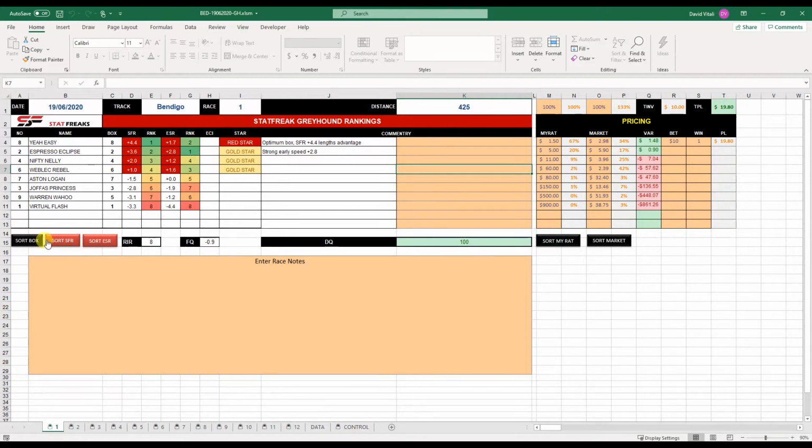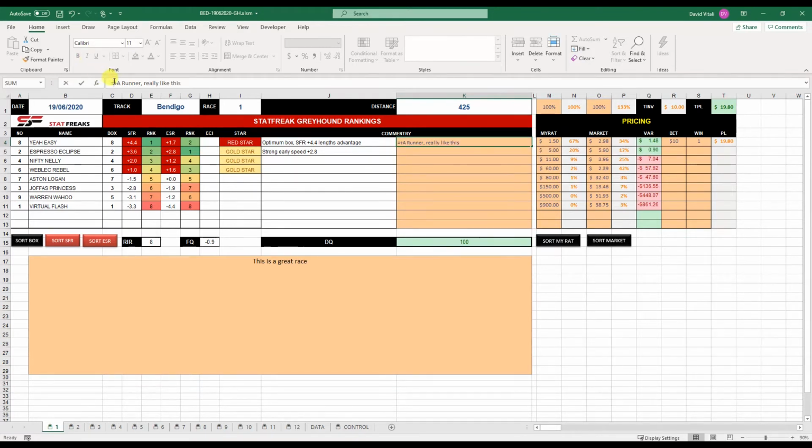You've got sort functions down here, so you can sort by box, sort by SFR, sort by ESR, which is the early speed. You've got the number of runners in a race, the field quality, data quality, distance, and all the standard things. You do have an area here to enter your comments, so you can put a comment for the entire race and say something like, I don't like this race, or this race is great, watch for this, etc. You can type in whatever you like. Then you can put a comment for each horse, so I might just say A+ runner, really like this.